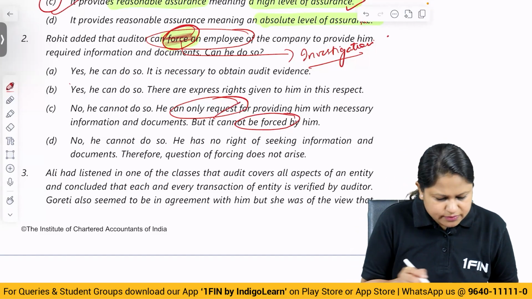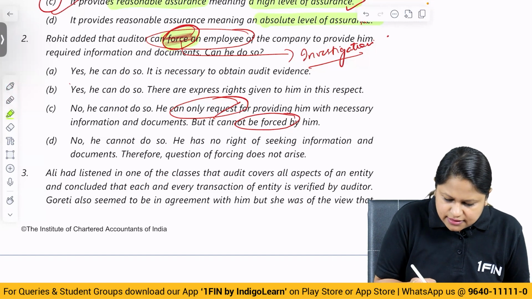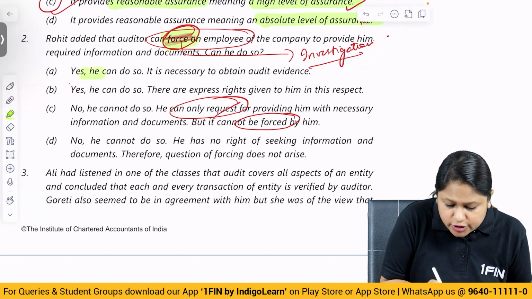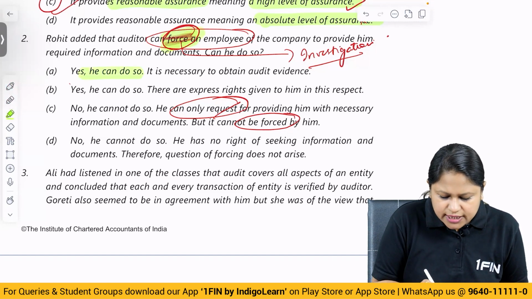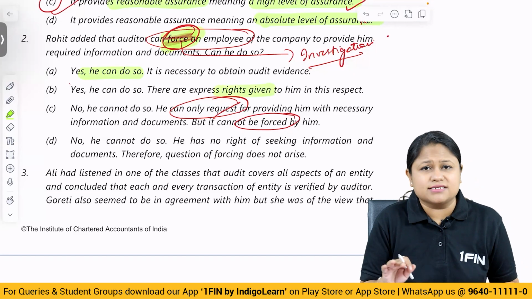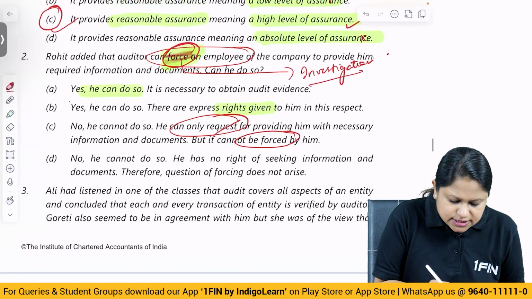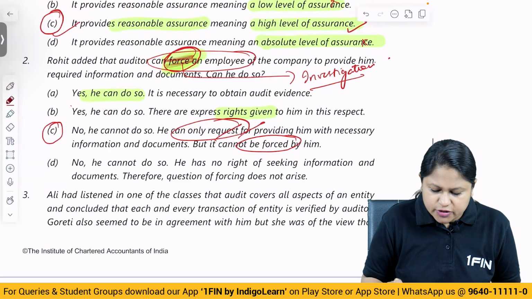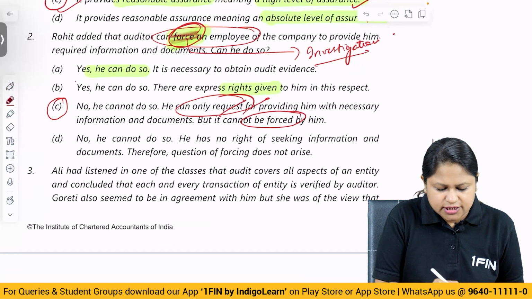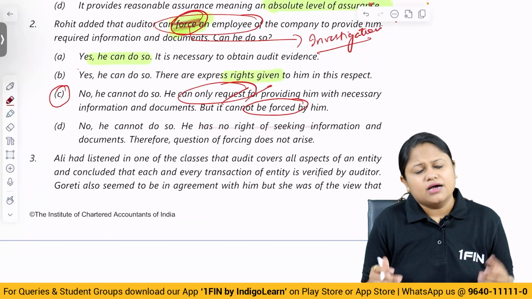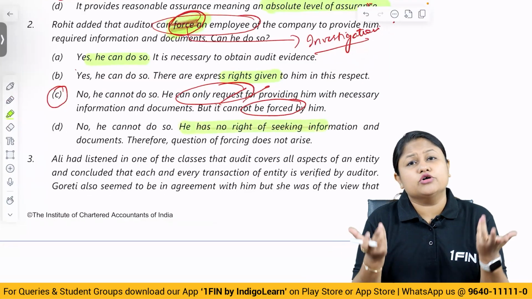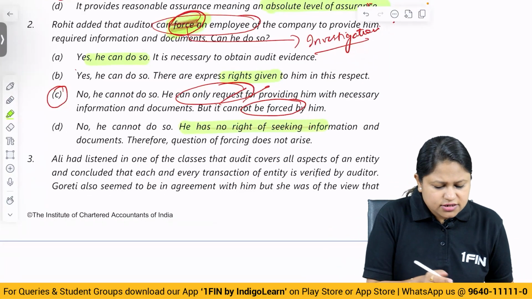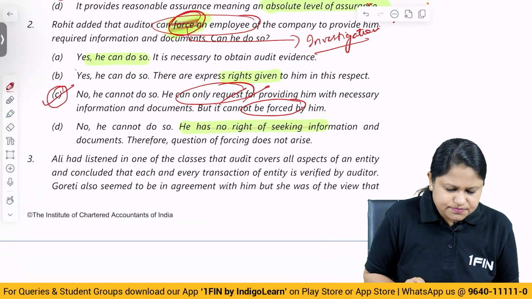He has no right of seeking information. So you can see here that he can do so. He cannot do so because he cannot force. He can do so, there are express rights, but nowhere is the right given to force. So the answer is no, he cannot, but he can only request. That is correct. The last one goes wrong because he has no right of seeking information. If he does not have the right of seeking information, how will he obtain information from the client? How is he going to obtain audit evidence? Correct. So here also the answer will end up with C.